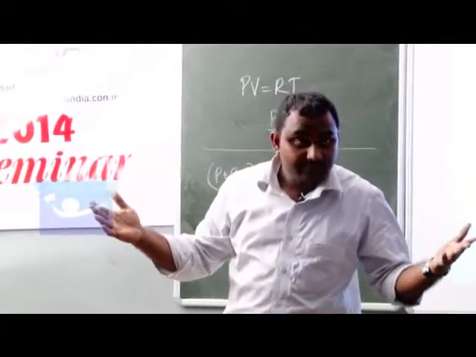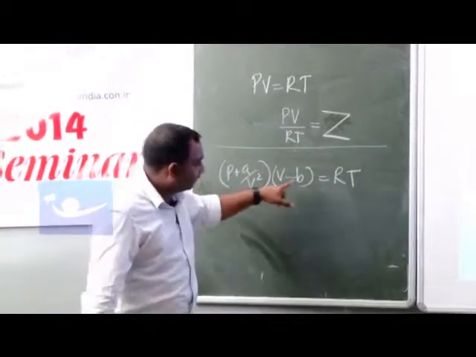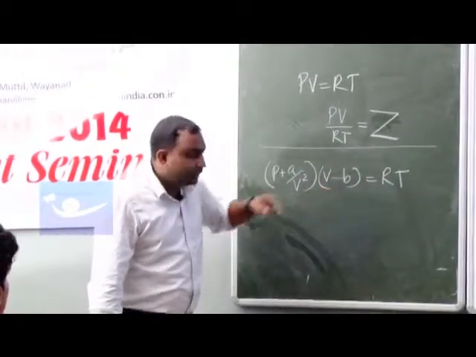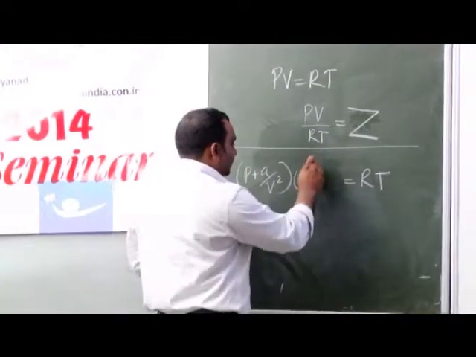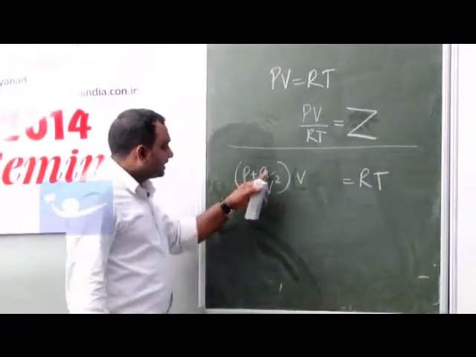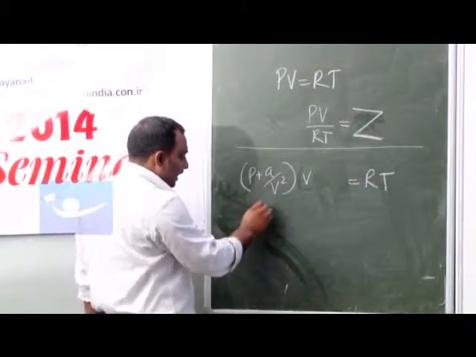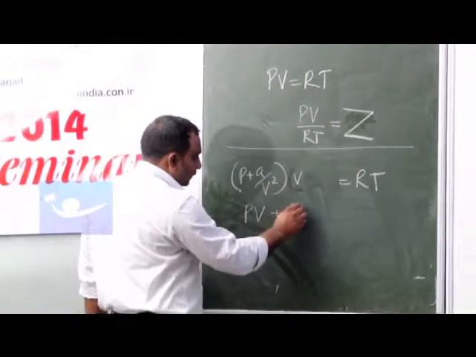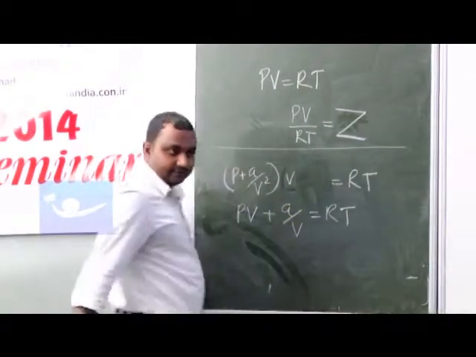It's very high. When volume is very high, we will neglect what? This B. Then the equation will be P plus A by V square into V is equal to RT.